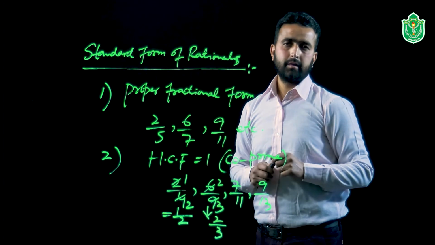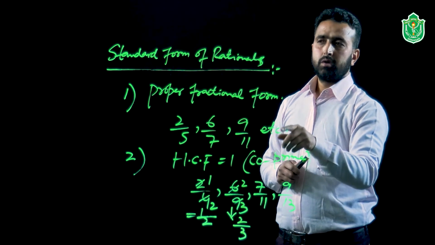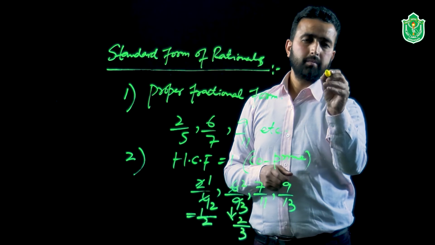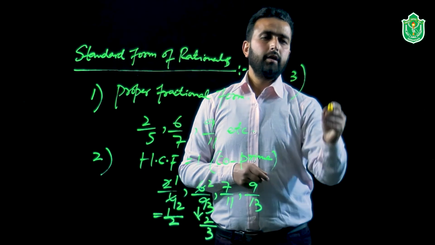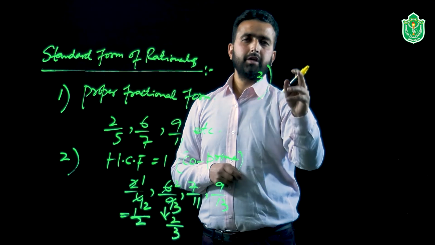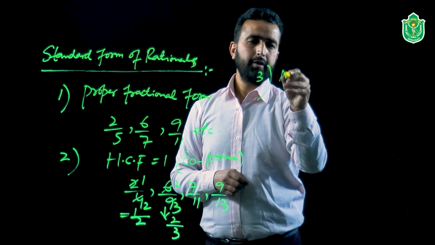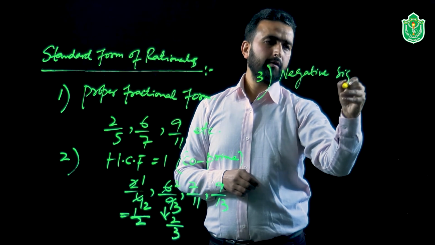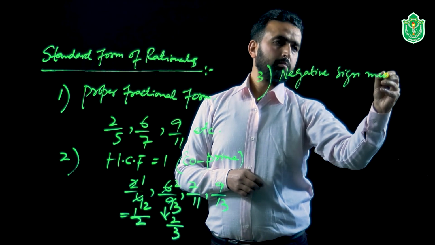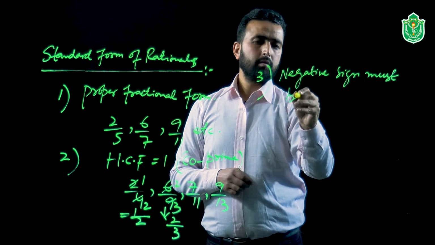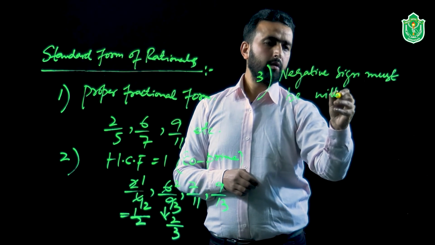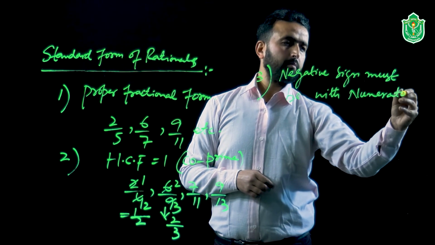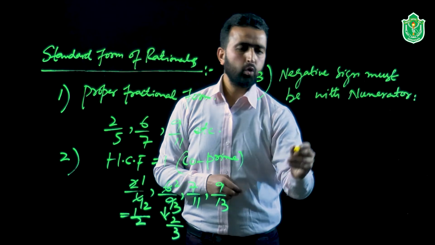Now the third point we discuss to write any rational number in the standard form is, the third point we must remember is, the negative sign must always be put with the numerator. Negative sign must be put with the numerator always.